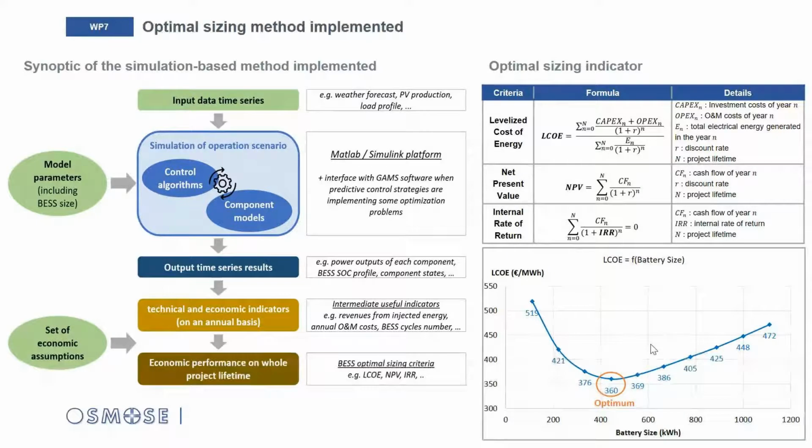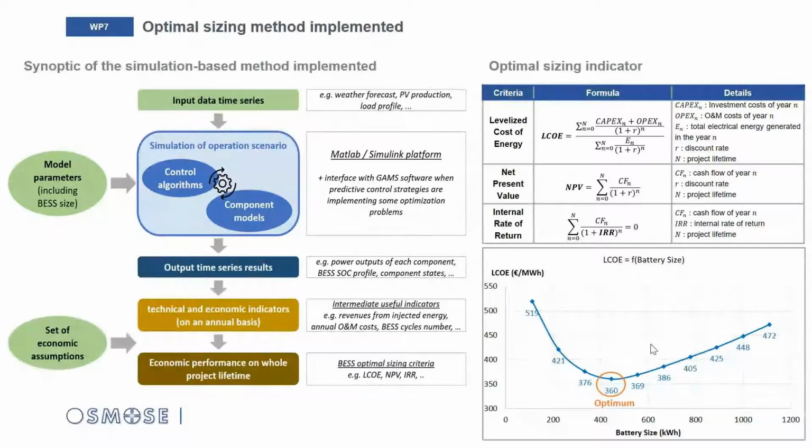In this entity, you will find component models corresponding, of course, to the battery, but also to other systems involved in the application, such as PV plant, converters, transformers, etc. And on the other side, you have the control module, which corresponds to the energy management system and which integrates all control algorithms which are necessary to manage the components and to compute their set points.